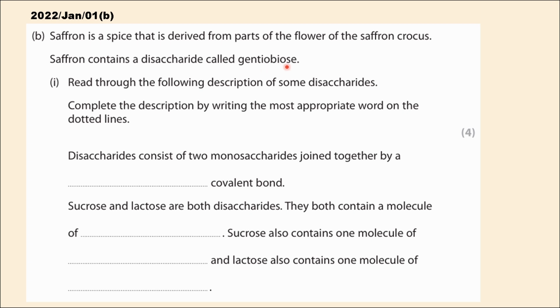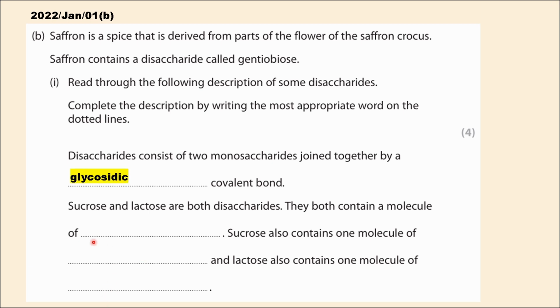However, the question focuses on more commonly known disaccharides. Read through the following description of some disaccharides, and you have to complete the description by writing the most appropriate word on the dotted lines. Disaccharides consist of two monosaccharides joined together by a dash covalent bond, and you know it is a glycosidic bond.